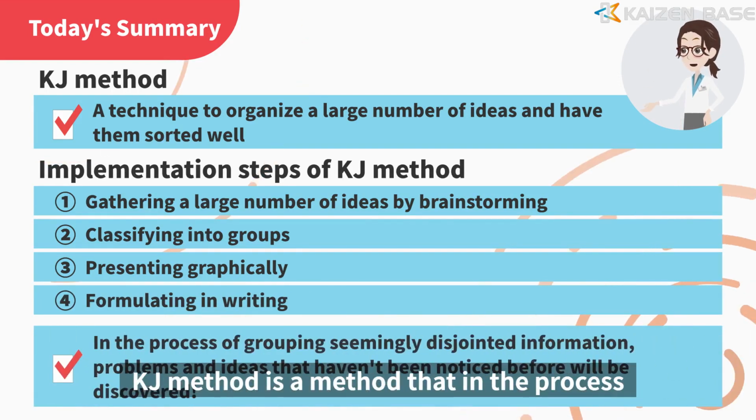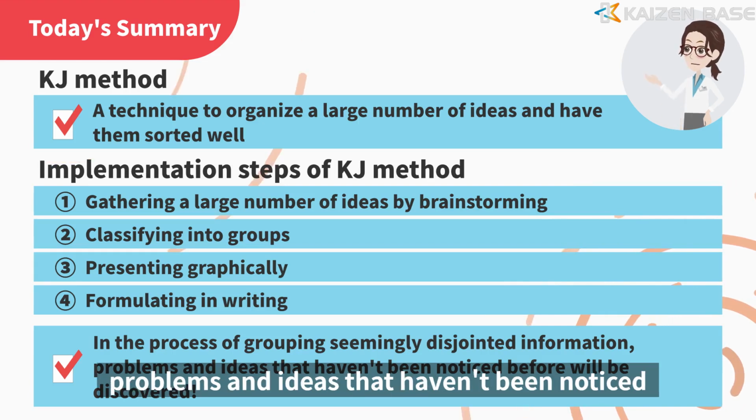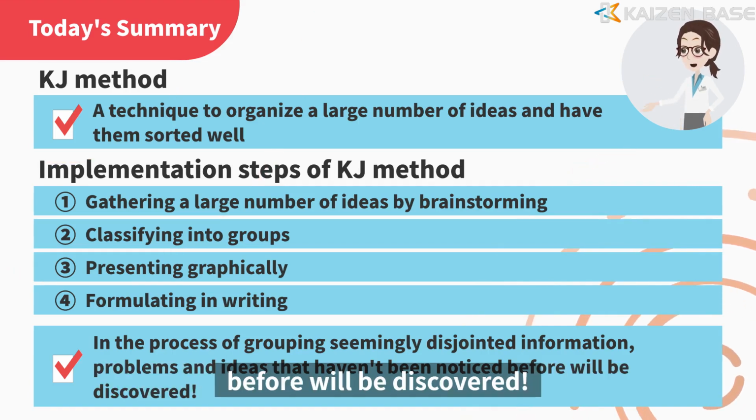KJ method is a method in which, in the process of grouping seemingly disjointed information, problems and ideas that haven't been noticed before will be discovered.